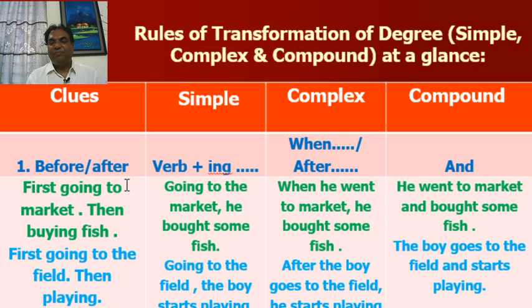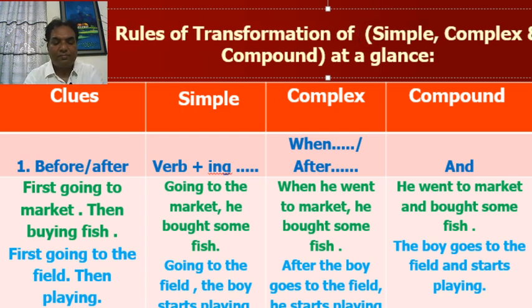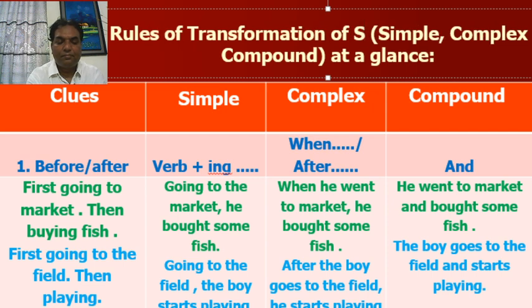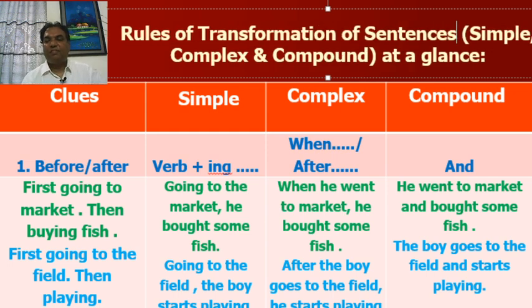Now, rules of transformation of sentences. Transformation of sentences according to structure. Sentences are of three kinds: simple, complex, and compound. You have to memorize the definitions.